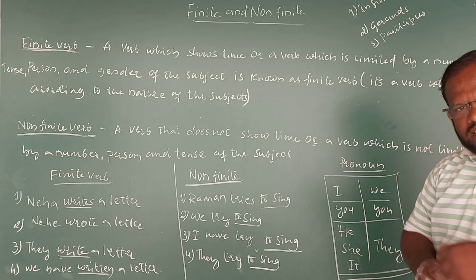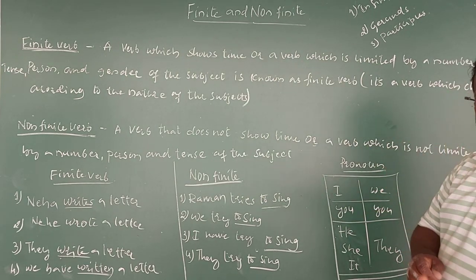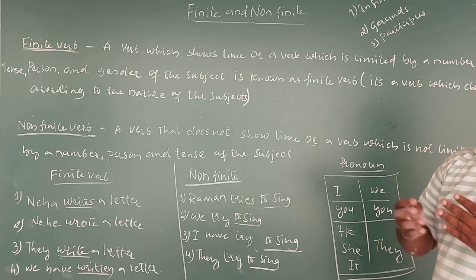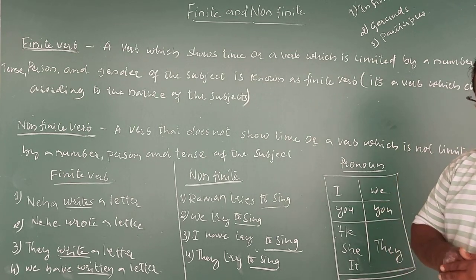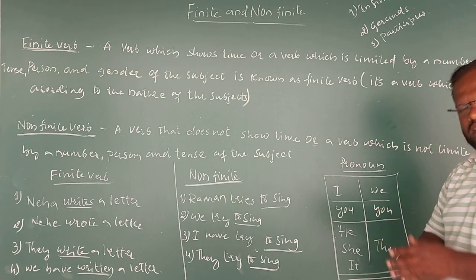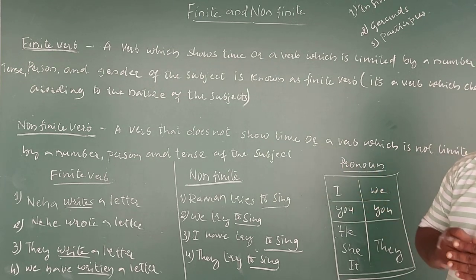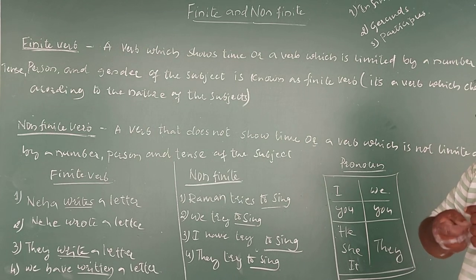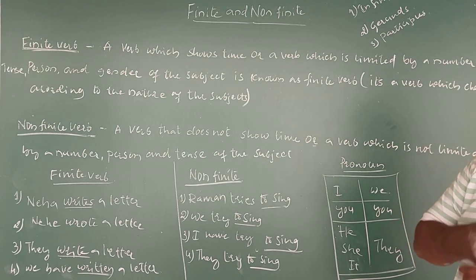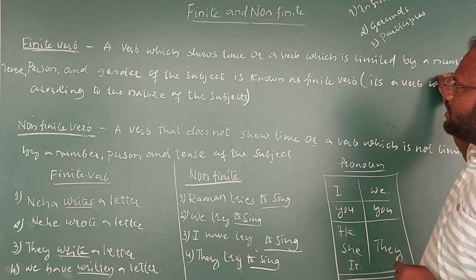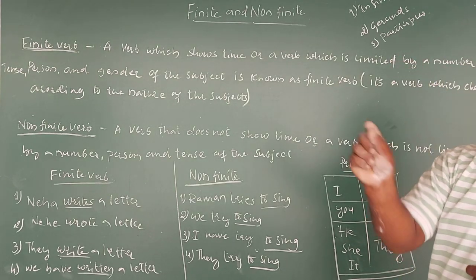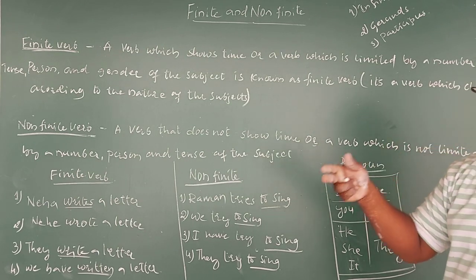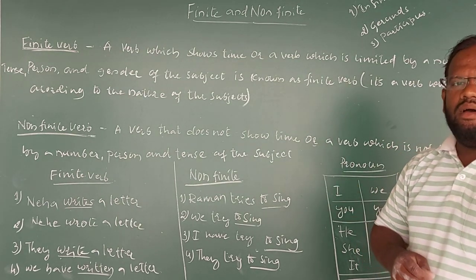If the subject is in the present tense, the verb will change into present tense. If the subject is in the past tense, the verb will change into past tense. If the subject is in the future tense, the verb will change into future tense. So if the verbs are changing according to the number of the subjects or the timeline of the subject, we can call it a finite verb.